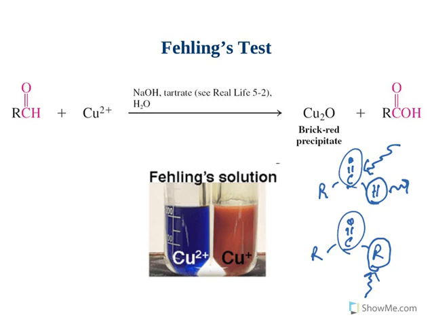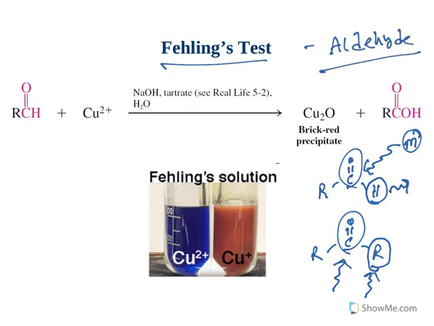So always mild oxidizing reagents can carry out oxidation in aldehydes, whereas you need strong oxidizing reagents to carry out oxidation in ketones. Now Fehling, Benedict and Tollens are mild oxidizing reagents. These can be given only by aldehydes but not by ketones. So you can separate aldehyde and ketones by performing these tests.